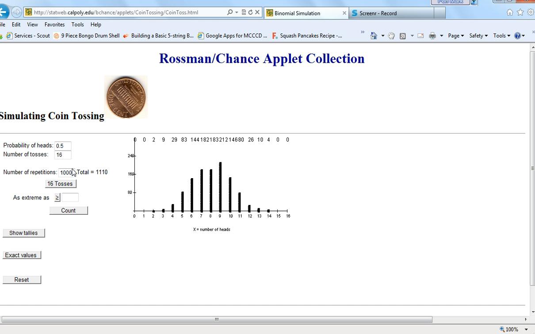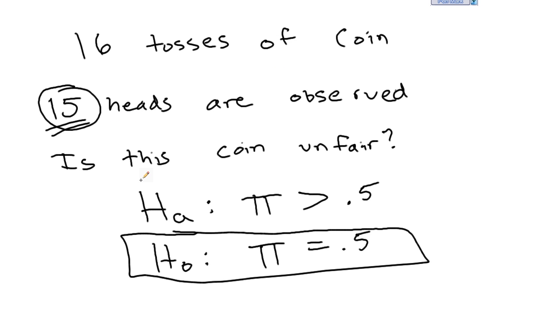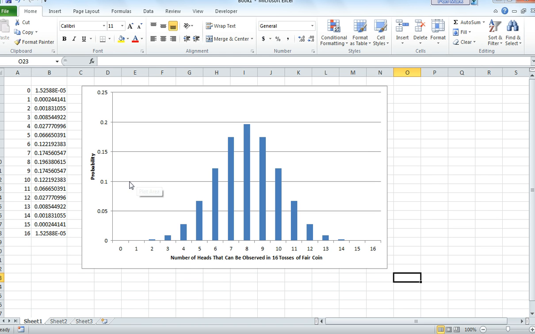Now, you can continue tossing it, and somebody might say, well, I don't trust you. What if even after 10,000 repetitions of 16 tosses? Let's see if we can actually do this. That might take a little while. I think we're trying to do too much with this applet. Anyway, we're noticing that it's very unlikely to get 15. But this is again based on a finite number of samples, so we can't be sure that even 1,000 is enough to validate our point. So what do we do? This is where we come over to the binomial distribution.